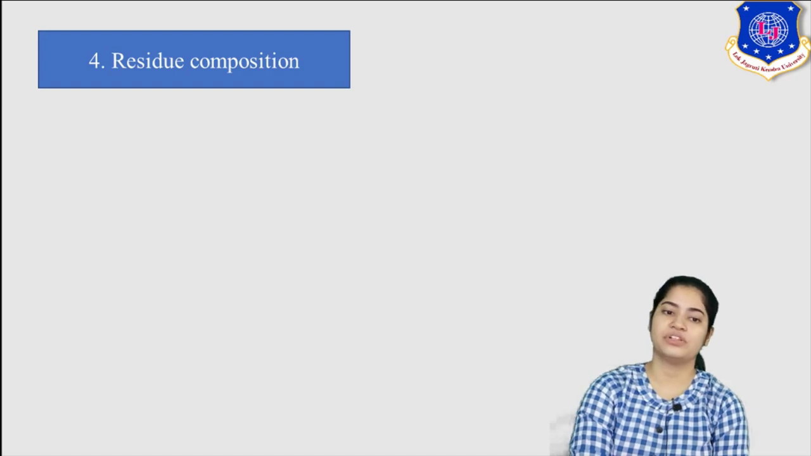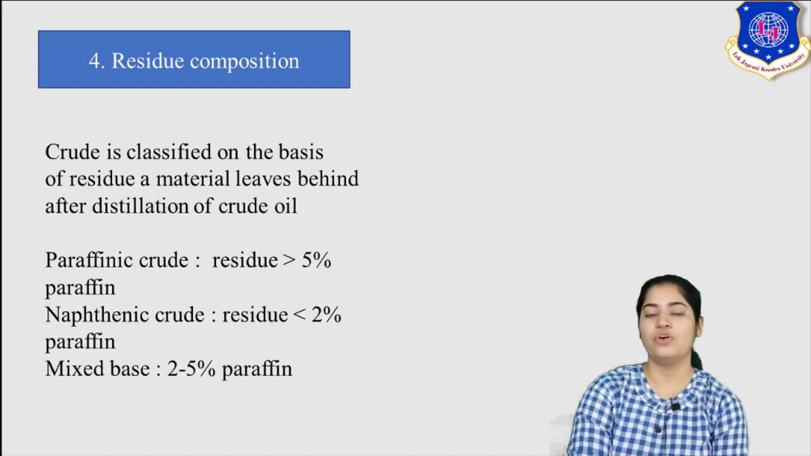Now residue composition. See, crude is classified on basis of the residue material left behind after distillation of crude oil. After distillation, in the end, what is the composition of your residue? Based on that, your crude can again be distinguished. If I am talking about a paraffinic crude, if my residue has more than 5% of paraffin present in it, then it is paraffinic crude. So what we are talking about, in the residue which is obtained in the bottommost part of the tower, if the paraffin concentration is more than 5%, then your crude is paraffinic crude.